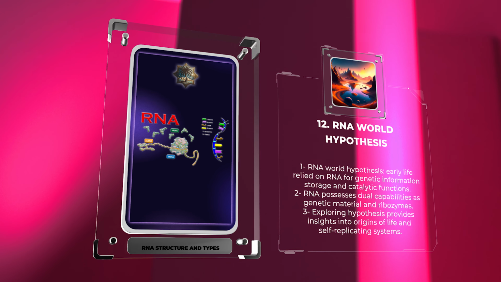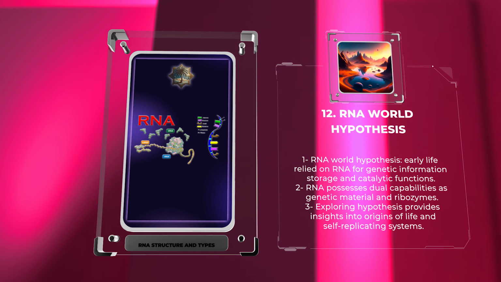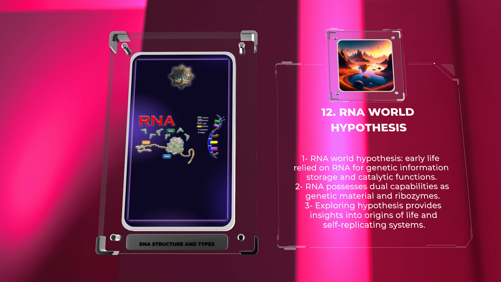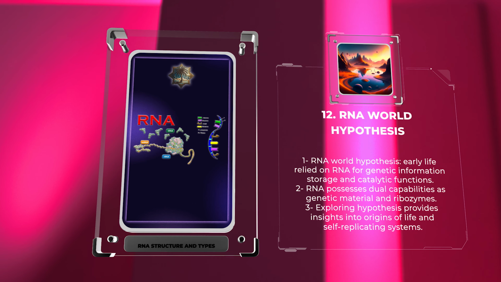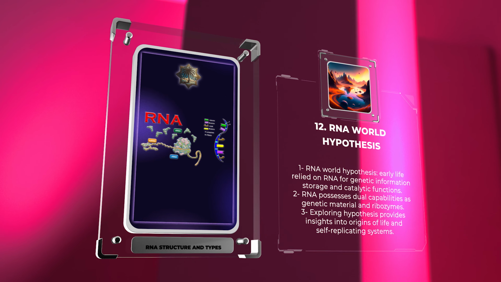The RNA world hypothesis proposes that early life on Earth could have relied on RNA molecules for both genetic information storage and catalytic functions. RNA possesses dual capabilities, serving as both genetic material and enzymes, ribozymes. Exploring the RNA world hypothesis provides insights into the origins of life and the emergence of self-replicating systems.